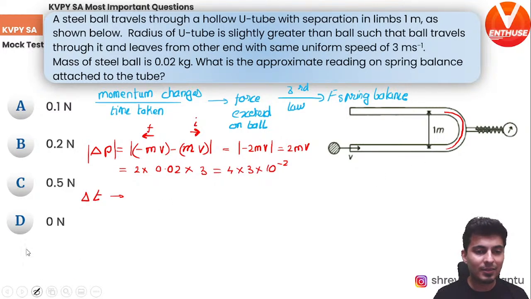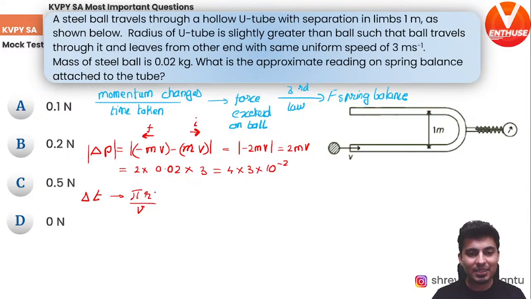Look at the distance of that semicircle. So it's basically the circumference of that semicircle, which is just pi r divided by speed. Is that making sense? This is nothing but the semicircle. Why semicircle? Because only the momentum changes in this part.